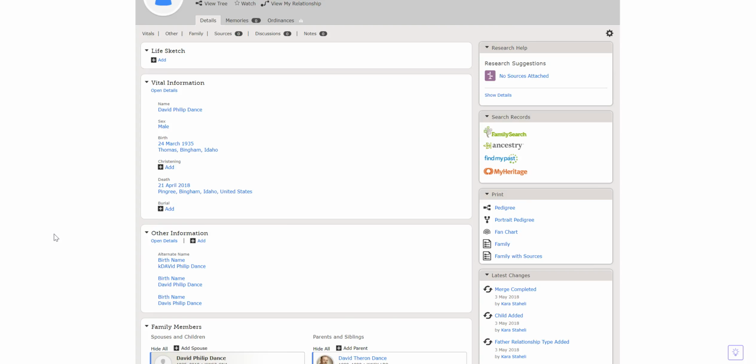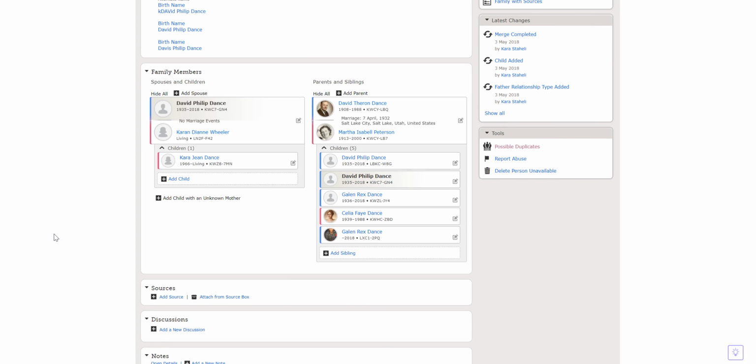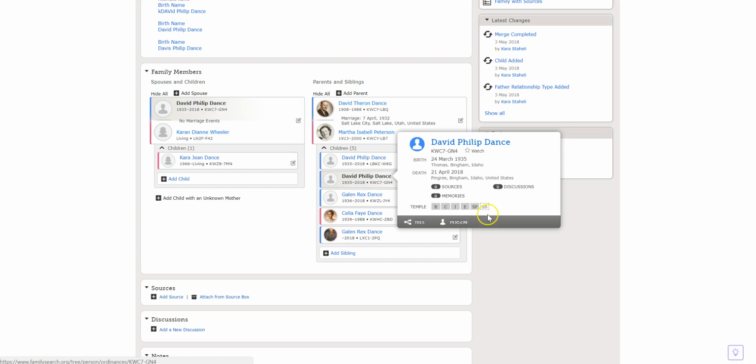Okay, so now if we scroll down, we see that there are now only 2 David Philip Dances left because we did the appropriate merge. And this is the one that we're looking at, and it is the one that has all of the ordinances attached to it, as you can see here. So we merged the living record into this one, and now those 2 are merged together with the proper date and place of death, and we still have all the ordinances intact.